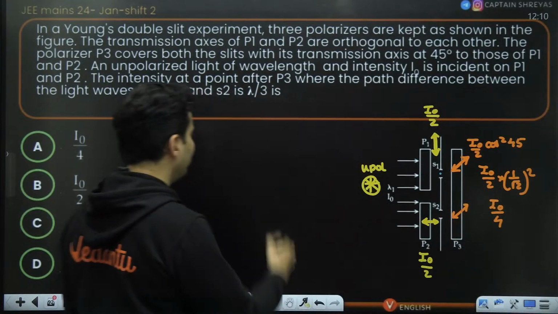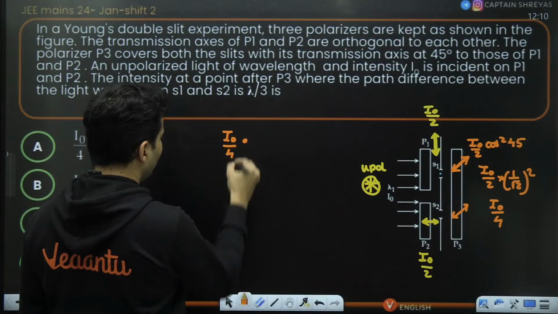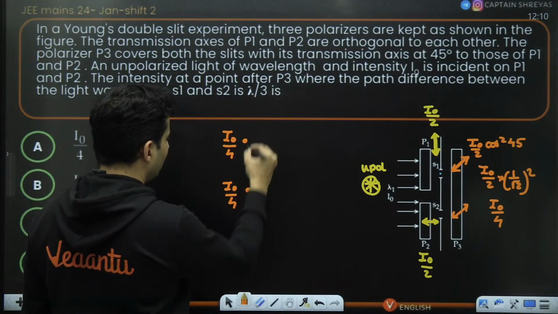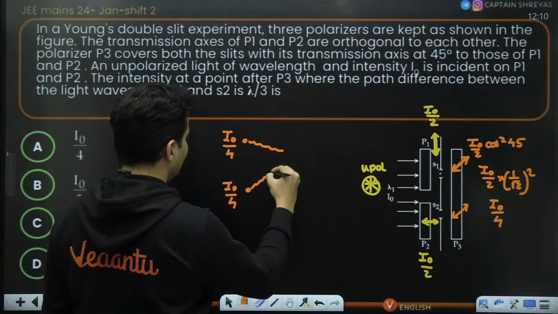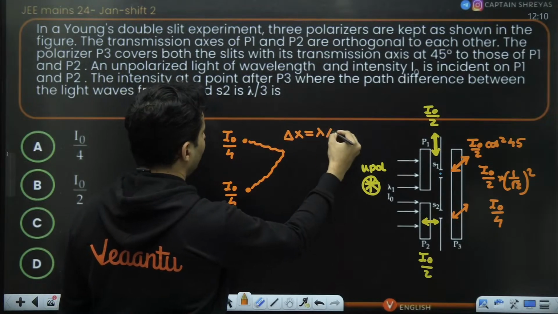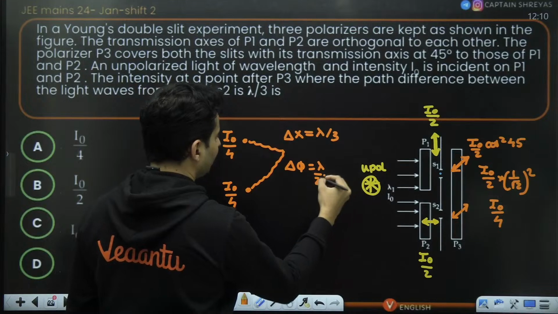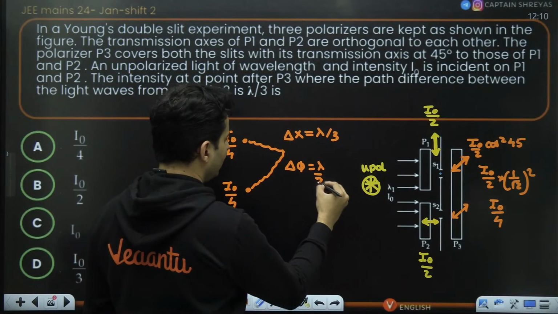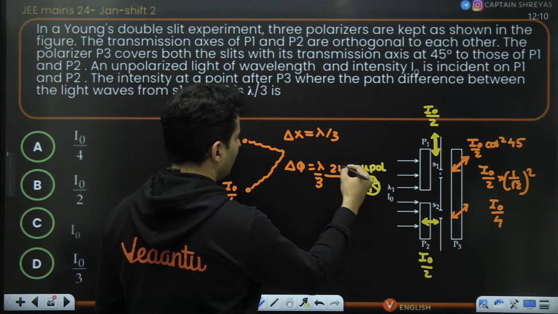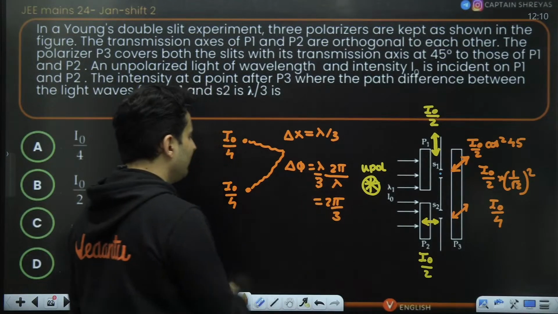So now you have a new problem where you have two sources with intensity I naught by 4, I naught by 4, and the rays are meeting somewhere with a path difference of lambda by 3. So what will be the phase difference? Lambda by 3, whole thing multiplied by 2 pi divided by lambda. So it will be 2 pi by 3. So that's the phase difference.